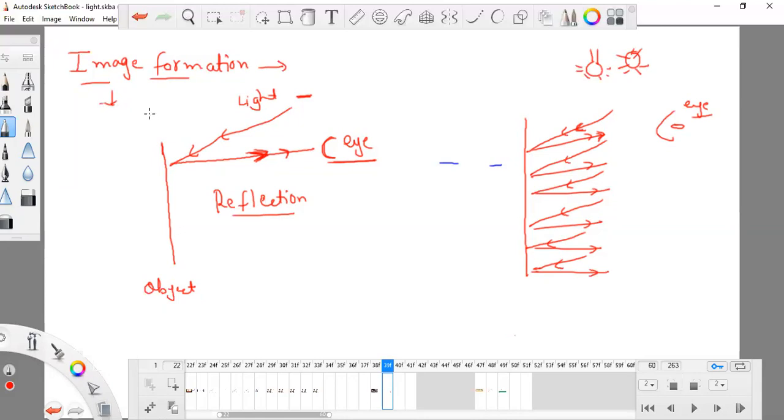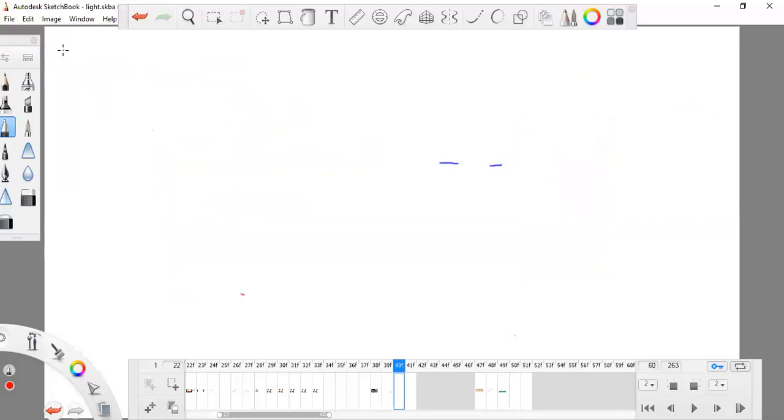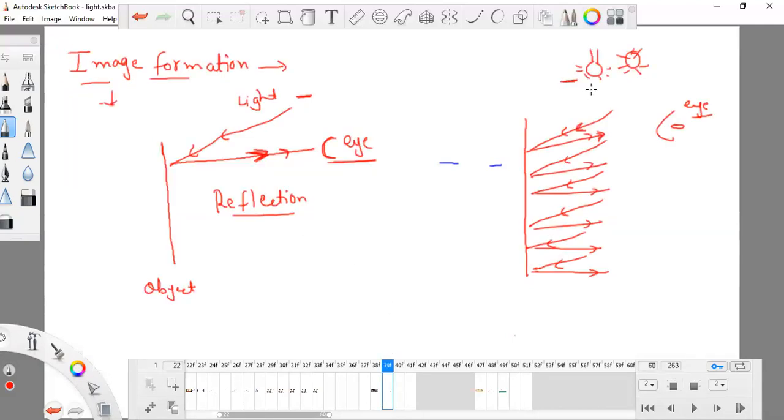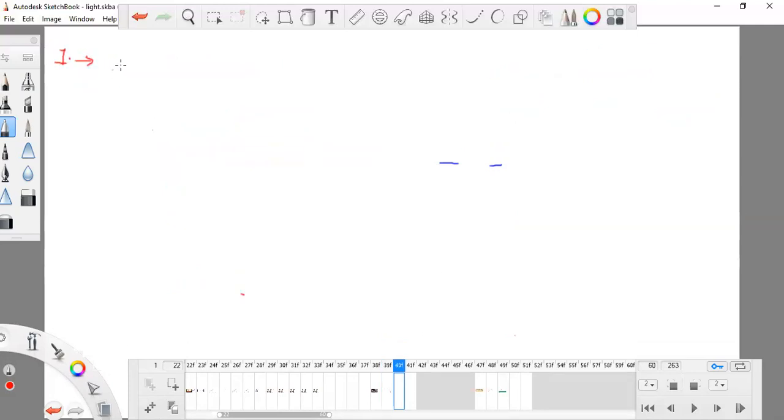I would like to tell you some concepts and rules you should remember. First of all, there should be a light source creating so many rays of light, and all these rays come back by striking an object. But we are going to study only two reflected light rays.